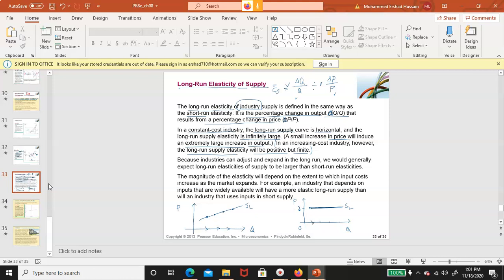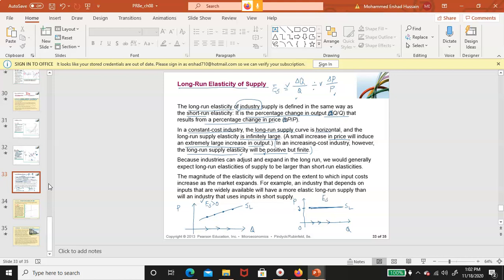Here in constant cost, as they produce more and more, cost does not increase, hence price also does not increase, but not so in the increasing cost case. So here the long run supply elasticity is going to be positive, but it will not be infinite or very large.